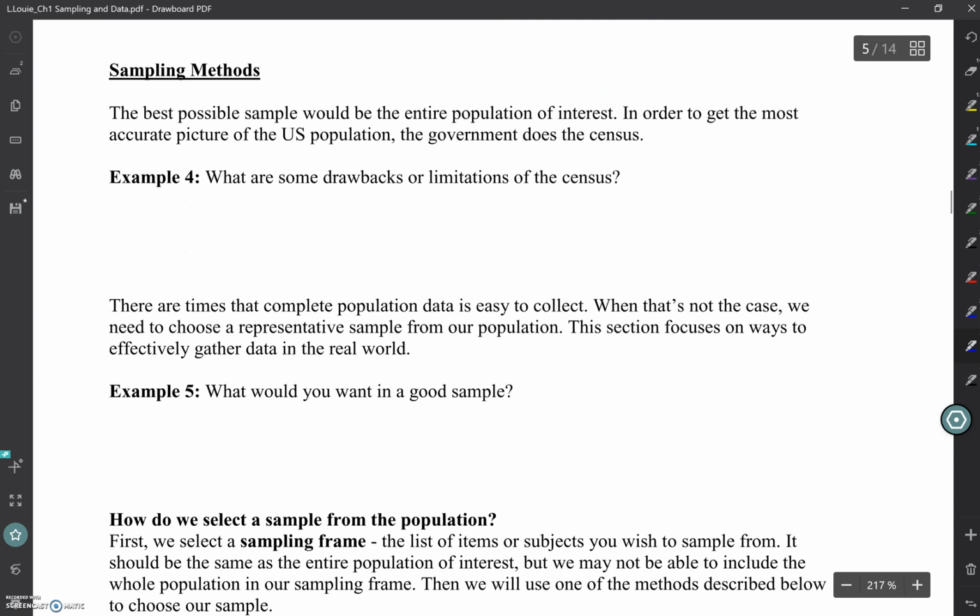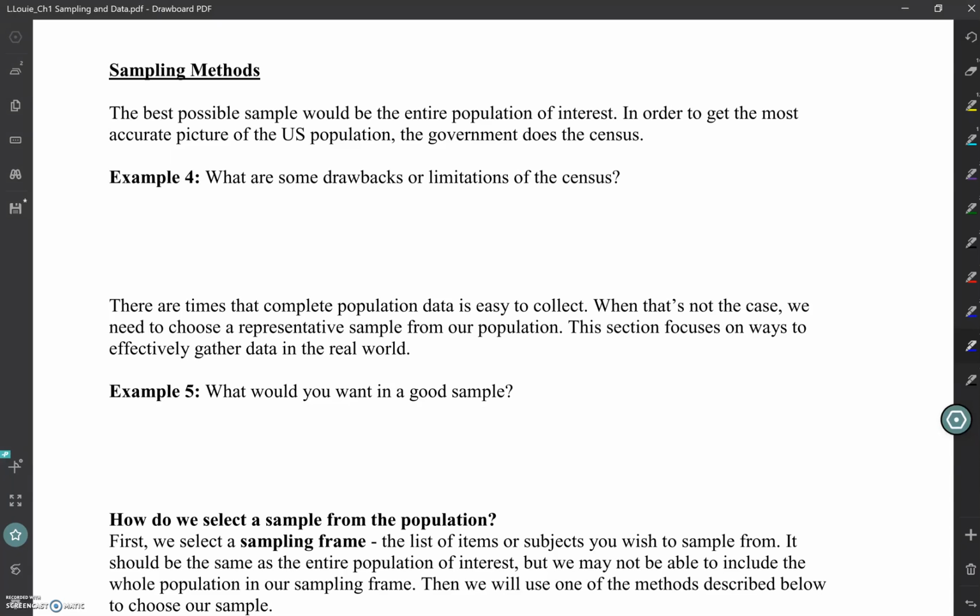All right, so I want to look at specific things like sampling methods, because in order to have a good study, you have to have a good sampling method to go along with it. So the best possible sampling would be the entire population of interest. In order to get the most accurate picture of the U.S. population, the government does a census. What are some drawbacks or limitations of a census?